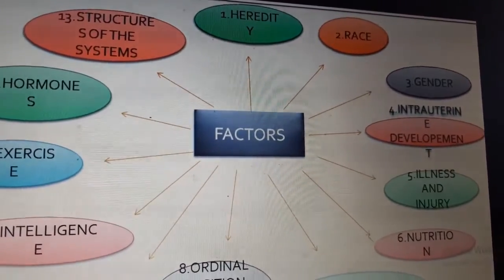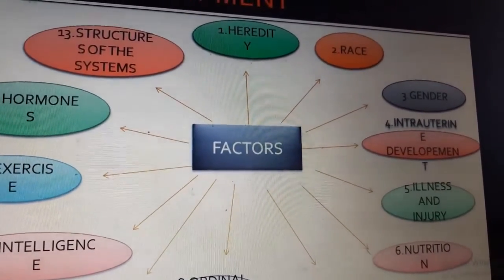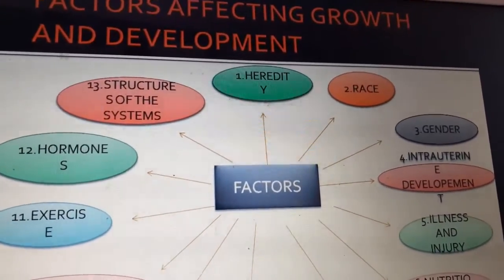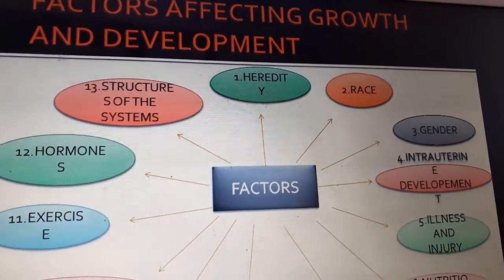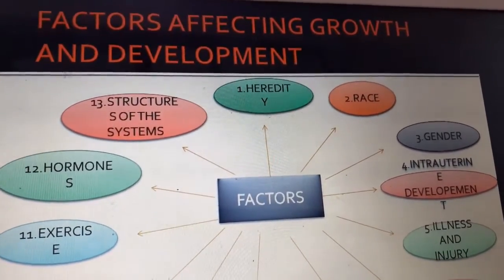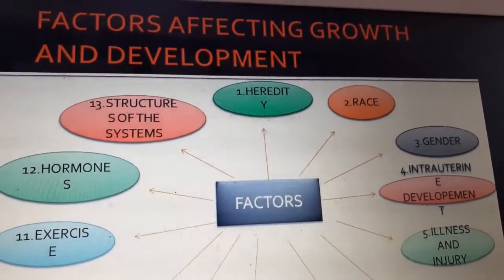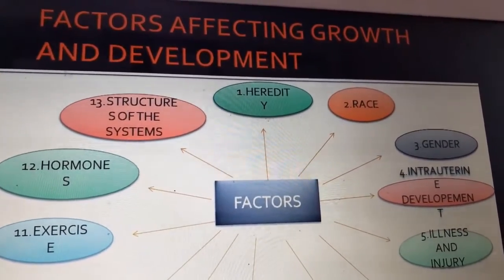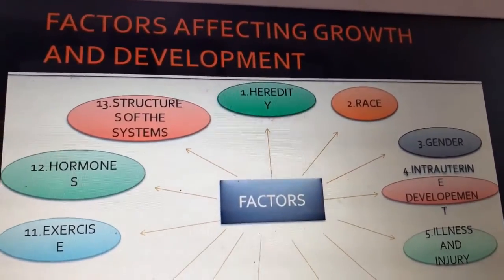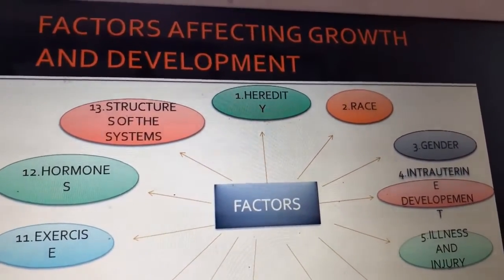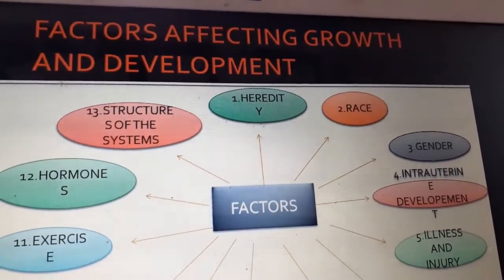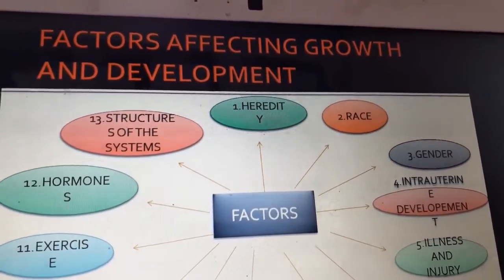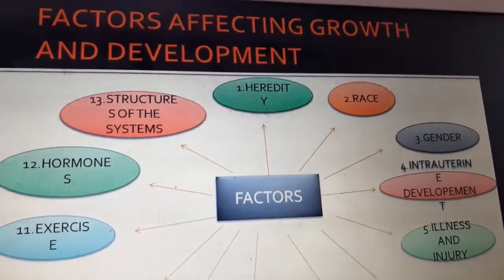Number 2, race. Race also really matters. Even certain disease conditions are associated with certain races. Suppose among Asians and Africans, certain diseases are very common because of racial differences. Next one is gender. If you see, male and female differ in a lot of things. Male children are heavier and they grow taller compared to female children.